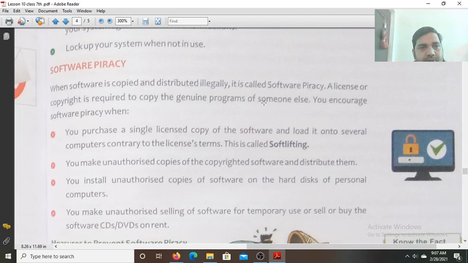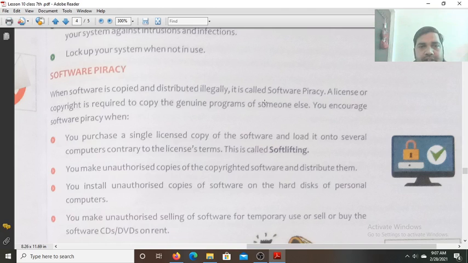Software piracy. When software is copied and distributed illegally, it is called software piracy. In the market, you find many people are using Microsoft Office that is the pirated one only. The original Microsoft Windows, which you get pre-installed while purchasing the laptop or computer, is the original software. Original Microsoft Office software is costly. A license or copyright is required to copy the genuine programs of someone else.